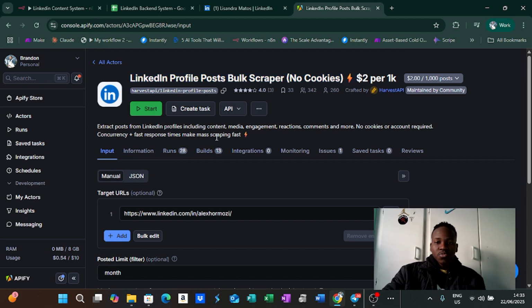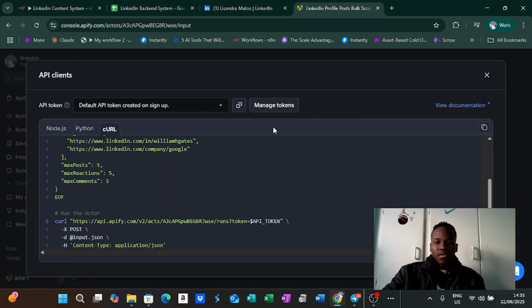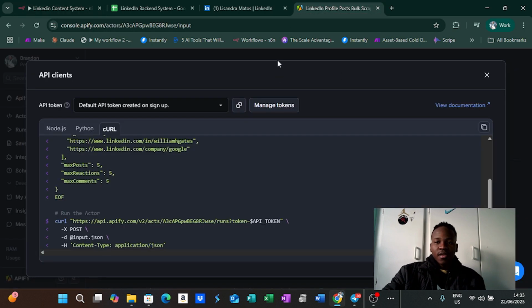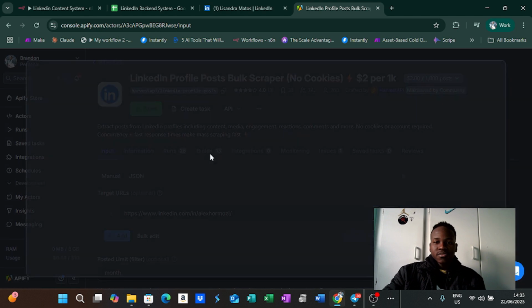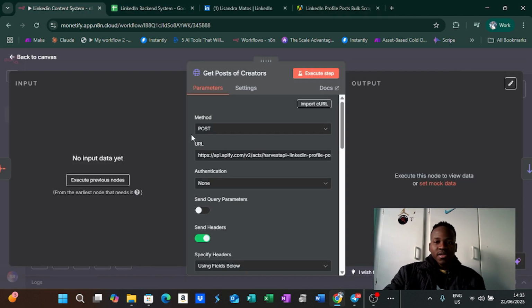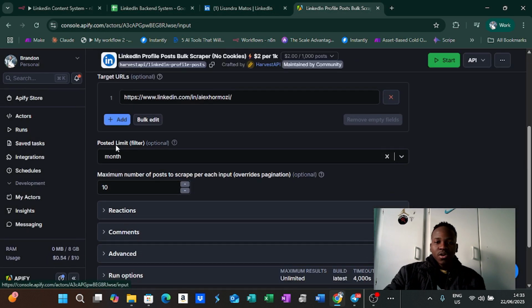How it works is you want to get the API client over here, copy it, make it a curl, copy paste that into the import curl, and then take the API endpoint, use run actor synchronously and get dataset items, copy that and paste that as the URL right here. And yeah, it should work that way.